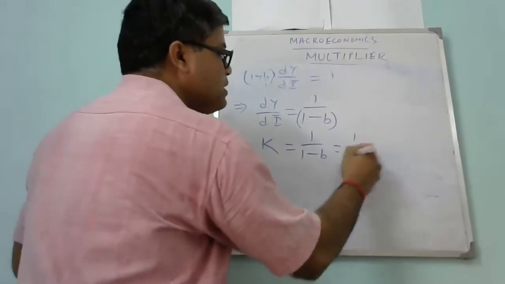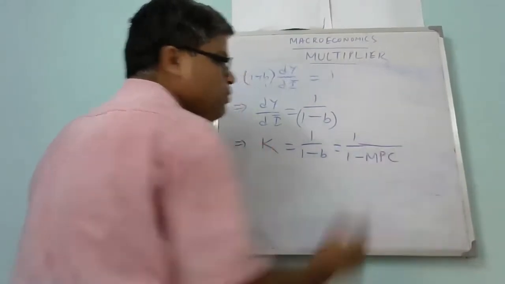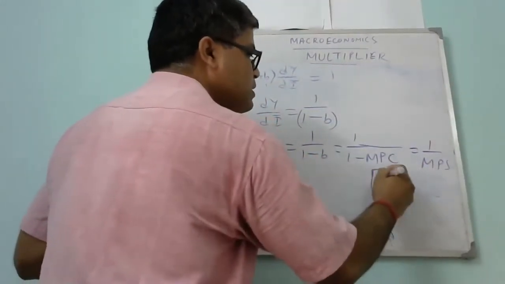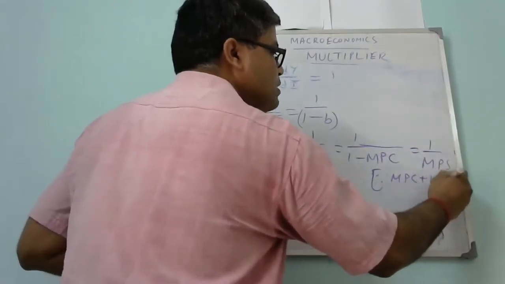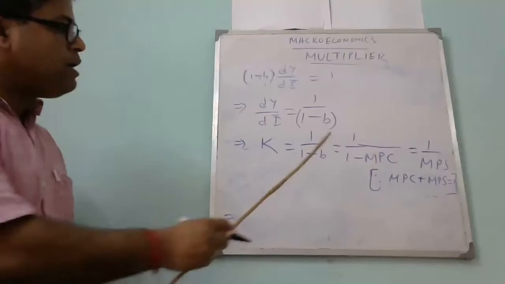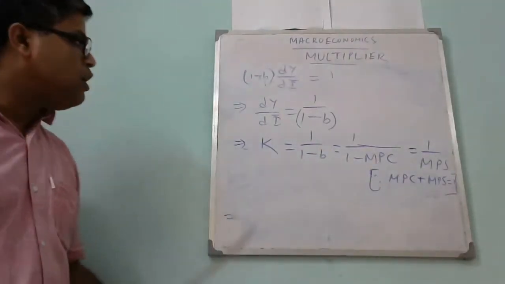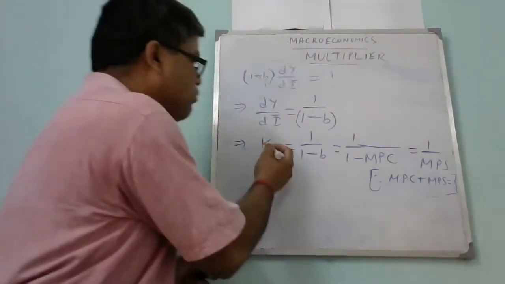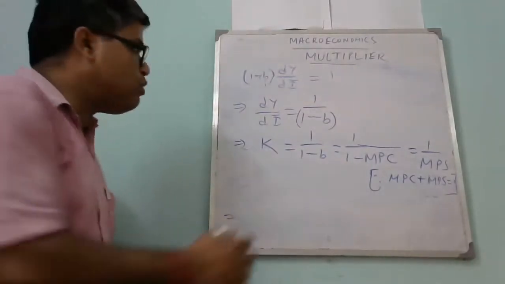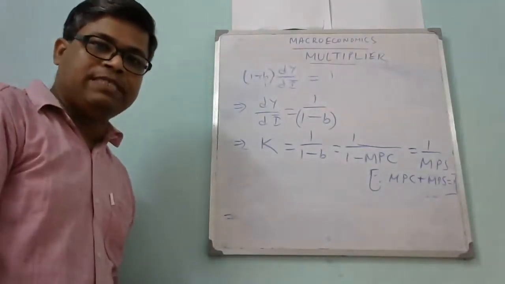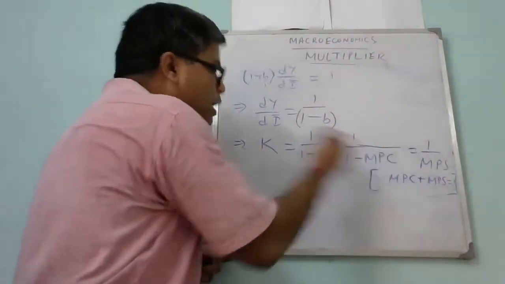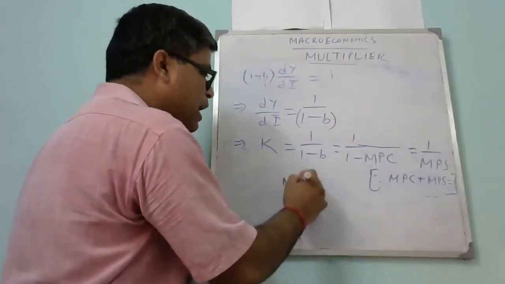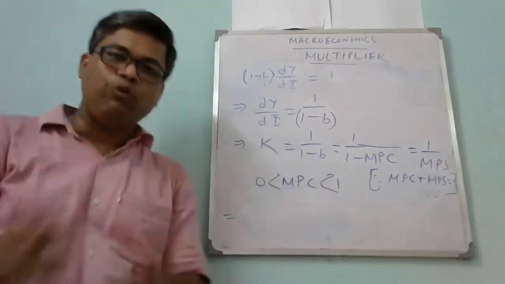Now what is b? b is nothing but the MPC, marginal propensity to consume. Or we can write 1 by MPS, since MPC plus MPS is equal to 1. So 1 minus MPC will be equal to MPS. So the formula of the investment multiplier becomes 1 by 1 minus MPC. Is this clear? Now the MPC value is always lying between 0 and 1, always a positive fraction.